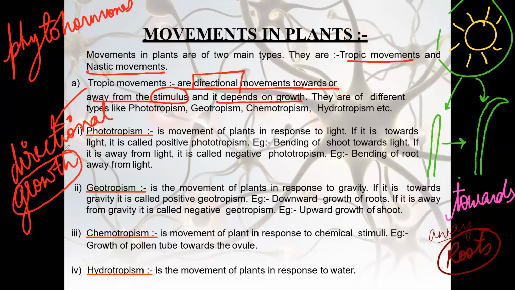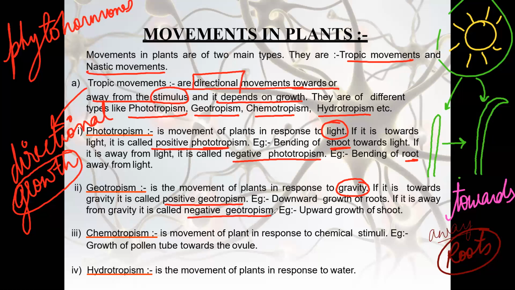Let's see now the types of movements. Tropic movements, tropism: phototropism, geotropism, chemotropism, and hydrotropism. Phototropism, as the word indicates, is towards the light. If it is towards the light, it is known as positive phototropism. If it is away from the light, that is known as negative phototropism. I have already given you the example of the roots. Here is the example, the shoot. Next is geotropism, movement in response to gravity. Here also there are two, positive geotropism and negative geotropism.